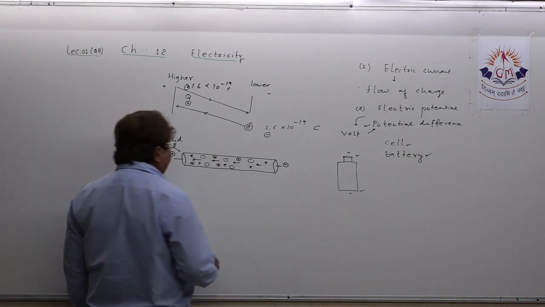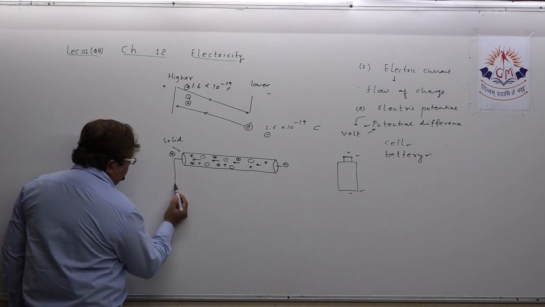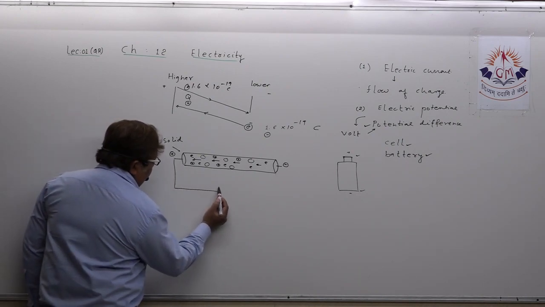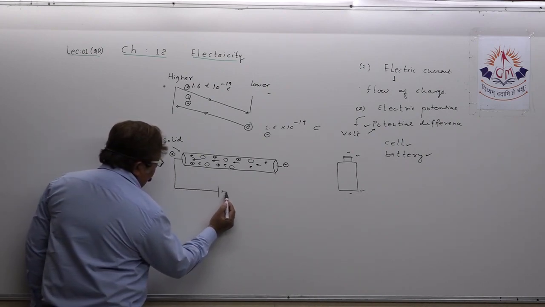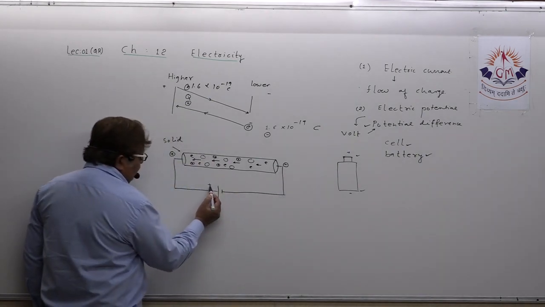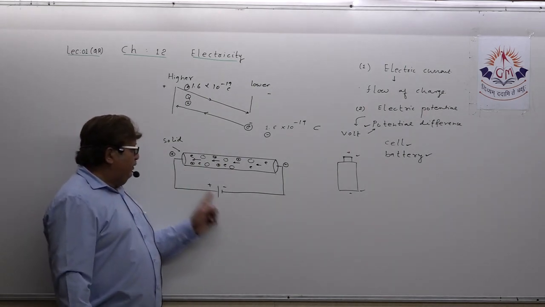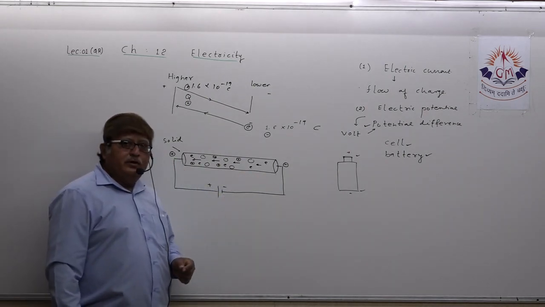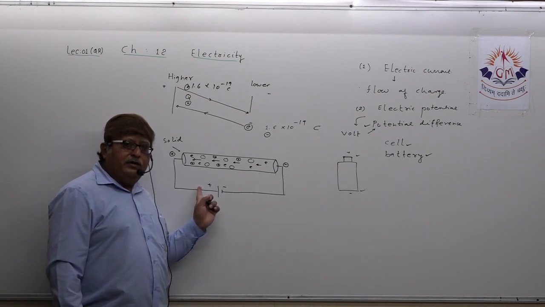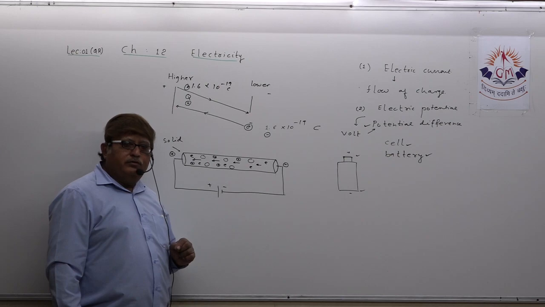Okay. Now what happens if you join any cell? When joined in such a way, because I have shown it here, I want to drift the electrons in this direction. That's why this is positive and this is negative. Positive means higher potential, this is lower potential.